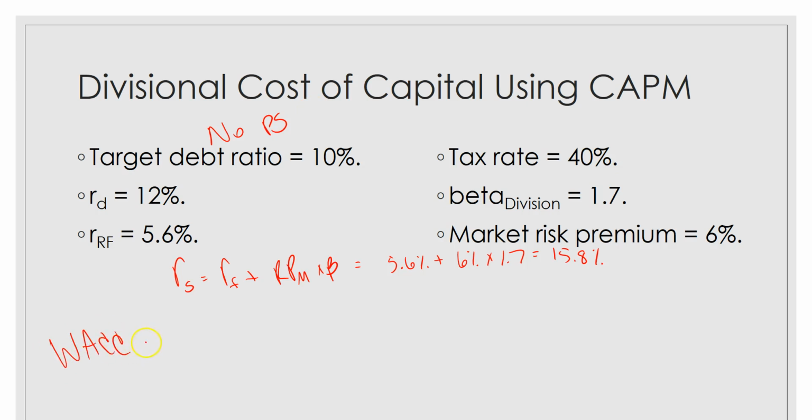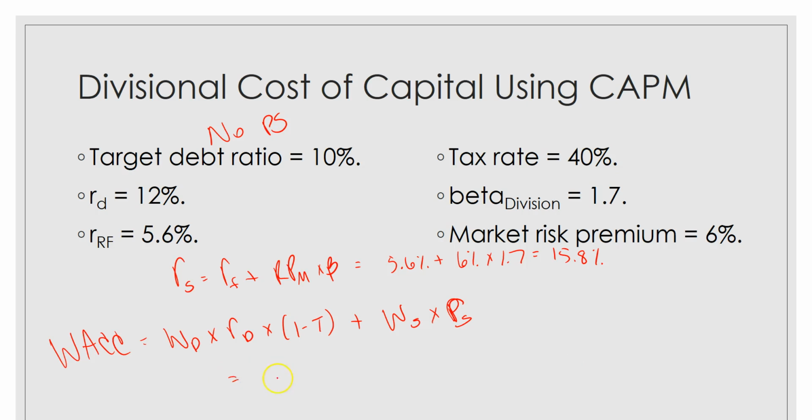So the weighted average cost of capital, we need to find the weight in debt times the cost of debt times 1 minus the tax rate plus the weight in common stock times the cost of common stock. Now we don't have to include preferred stock because the weight on preferred stock is going to be 0. So let's go ahead and plug in what we know.